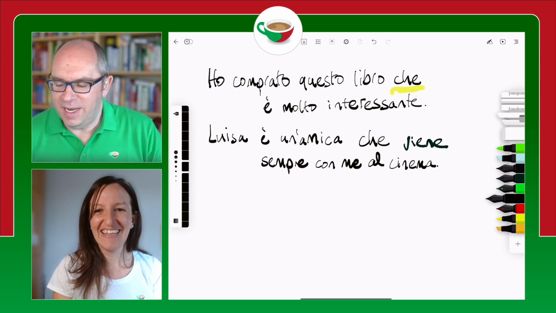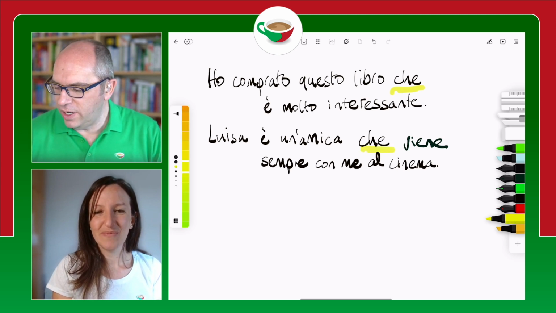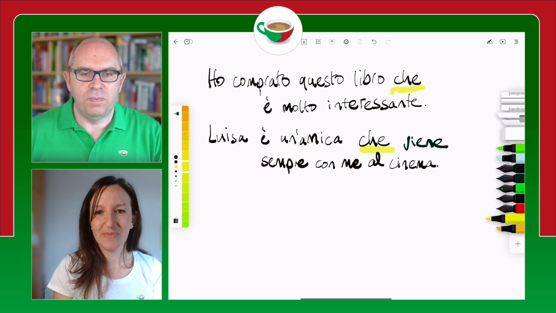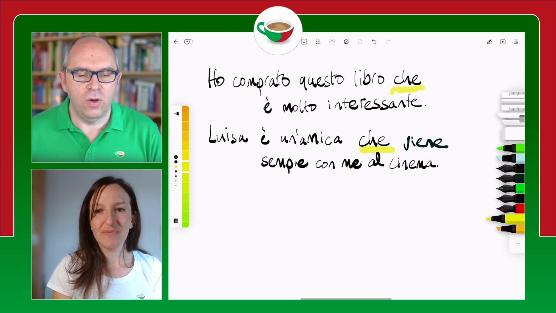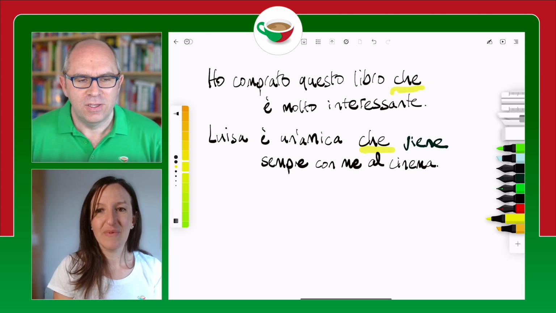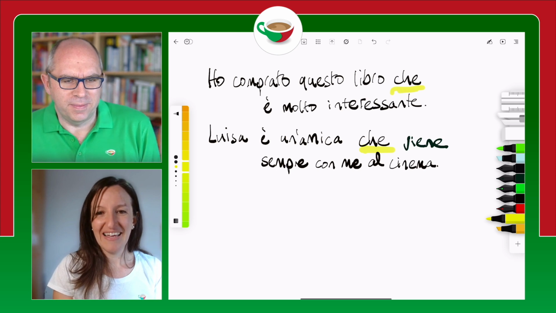Bravissimo. So in each case, the che is joining the two sentences and it's replacing the repetition of that same thing. So questo libro or Luisa in this case. So that's che. What about cui?